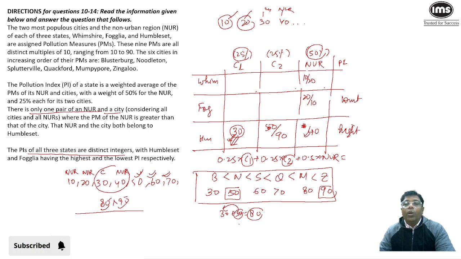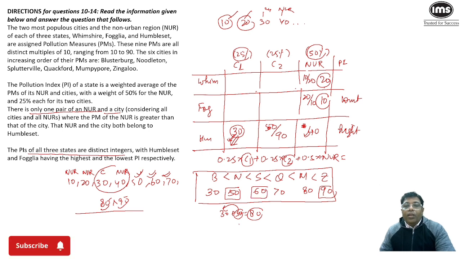So if I want to make it lowest, maybe I will better take this to be 20 and I should take this to be 10, so that at least we can have the PI of the state Foglia to be the lowest. Now what are the values that we are left with?